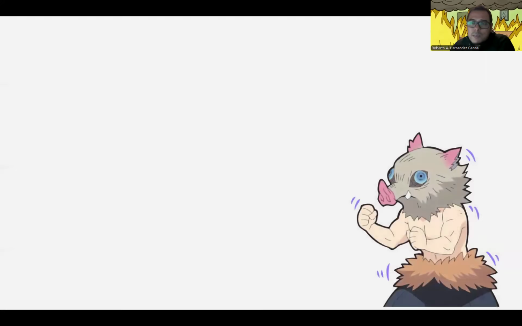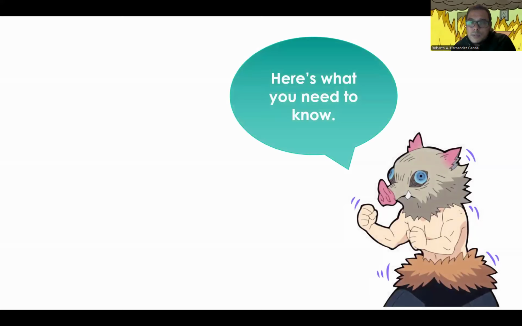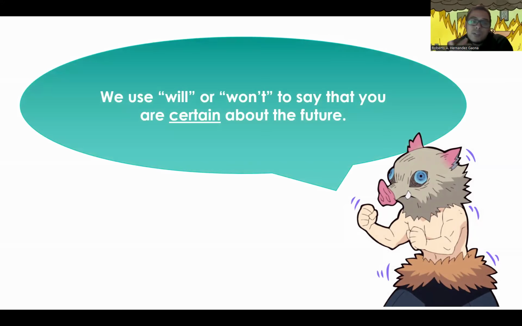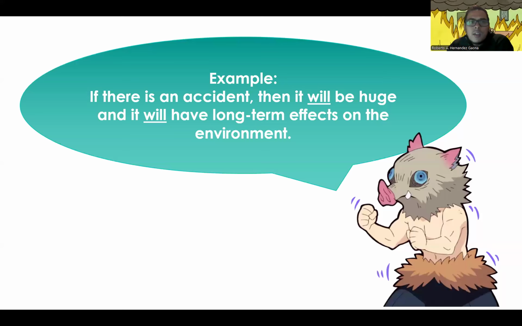Well, let's start by explaining how can we use will, okay? So we use will or won't if we are certain about something in the future. So to express certainty, we use will or won't. Let's put it in simpler terms. If you're sure about something, you're going to use will or won't. And let's see one of the examples. If there is an accident, then it will be huge and it will have long-term effects on the environment. Now, this is one of the examples that we covered in the book.